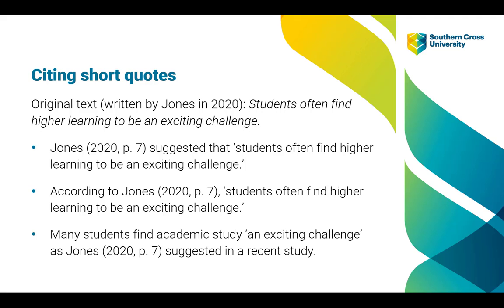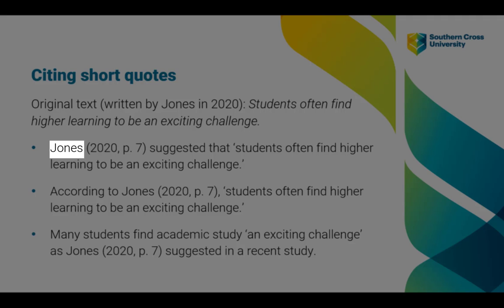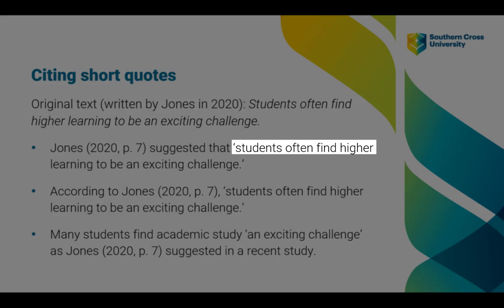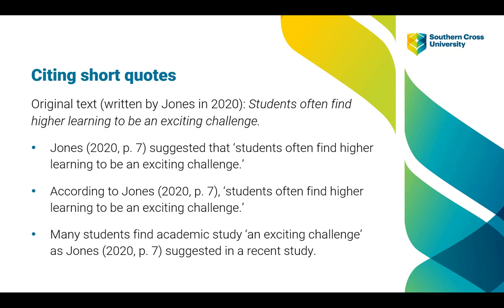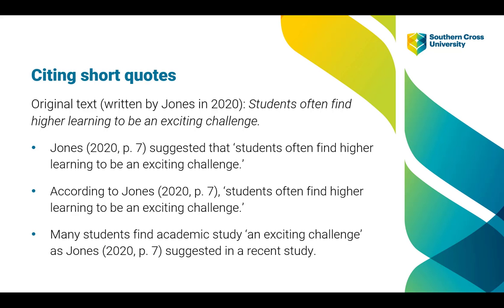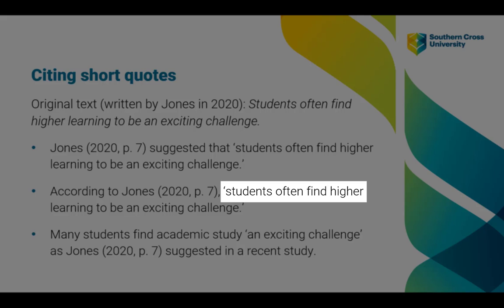In the first example, when we break it down, we can see that the author name is at the beginning of the sentence, and this is followed immediately by the year, a comma, and then the page number inside brackets. Then we have the reporting verb, suggested that, and then the full quotation in single quotation marks. The next example is similar, but in this case we start the sentence with our reporting verb, according to, and then the author name, Jones, and then in brackets immediately after the author name we have the year, a comma, and the page number.